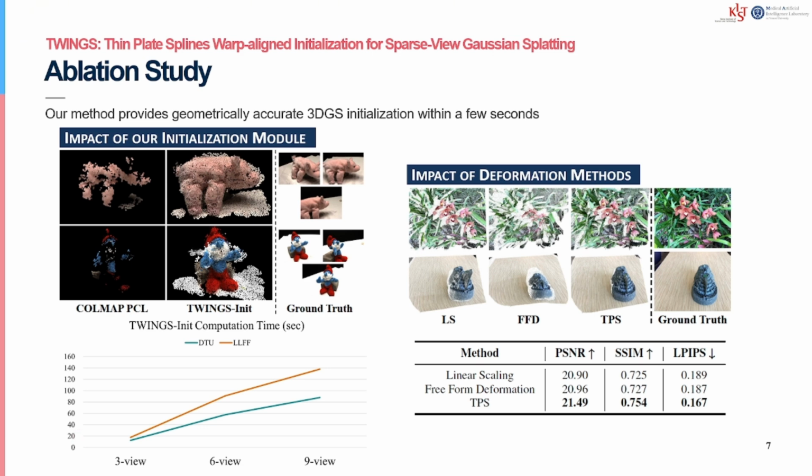We also evaluate the deformation method because aligning back-projected monocular depths to triangulated geometry is the core step of TWINGS init. Compared with linear scaling and freeform deformation, TPS produces more faithful geometry through smooth non-rigid alignment. Overall, these results show that our design choices enable dense and geometrically accurate initialization at minimal cost, leading to stable 3D GS optimization in sparse-view scenarios.